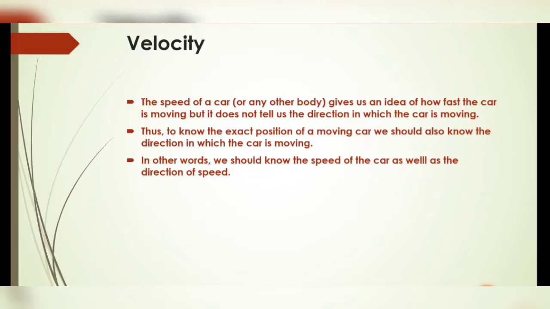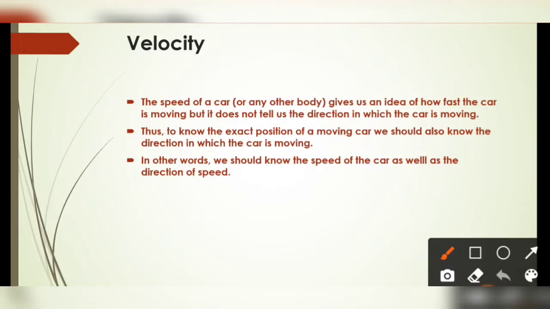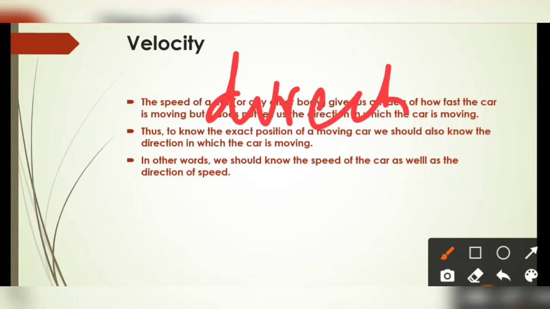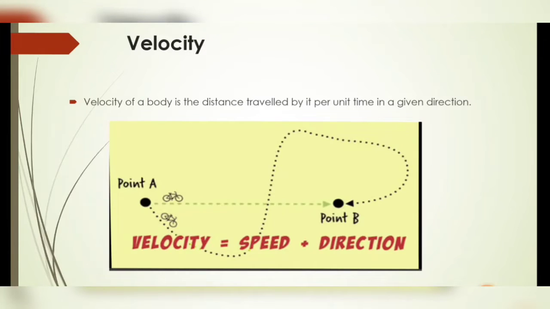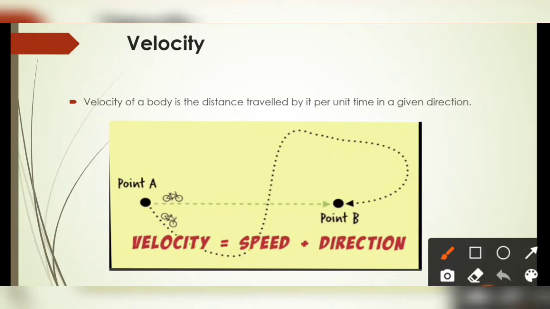What is velocity? The speed of a car or any body gives us the idea of how fast it is moving, but it does not tell us about the direction of the motion. To know the exact position of a particular object from a reference point, we need to tell more detail about the direction also. In other words, we should know the speed of the car as well as the direction in which it is moving. So when we describe the speed along with the direction, this is known as velocity.